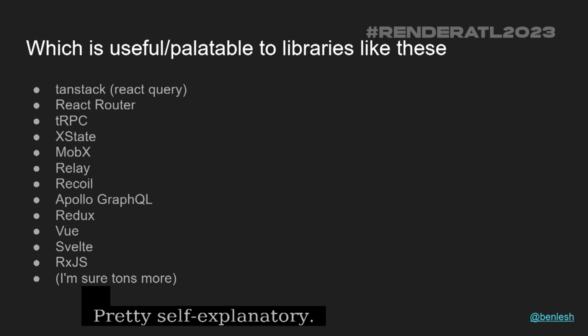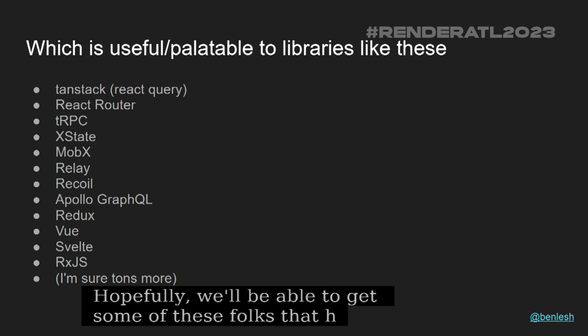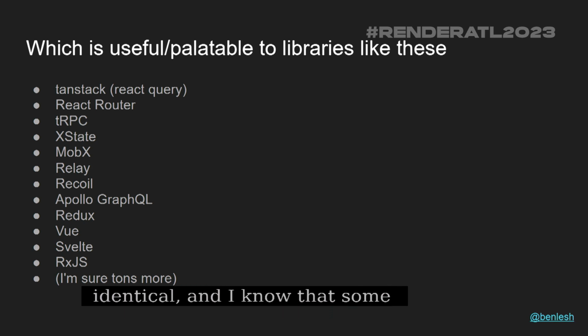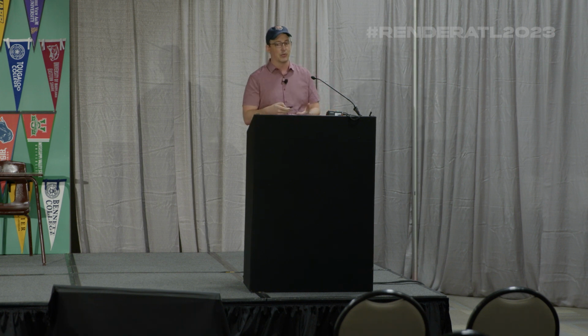Pretty self-explanatory. And so again, hopefully, we'll be able to get some of these folks that have identical observables, and I know that some of them are already interested, but some of these folks will be interested in using RxJS for their observable because, again, it's battle tested. It's got a lot of safety features in it that their observables do not have, and we're making it lighter and lighter weight over time.